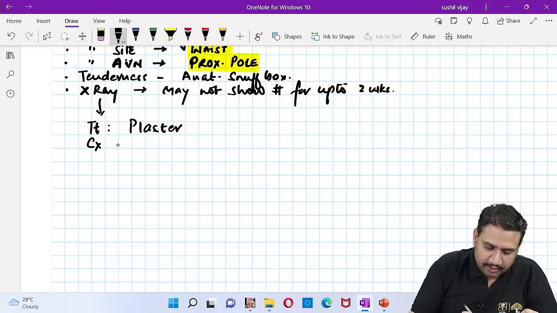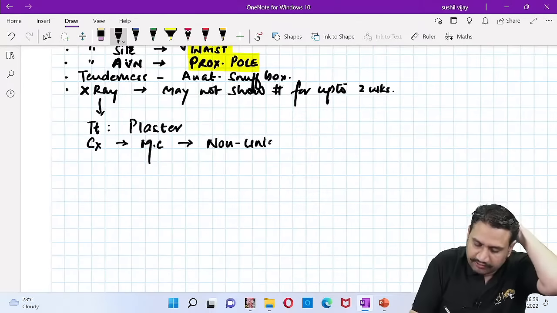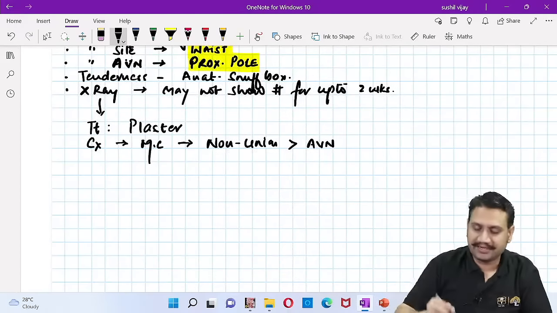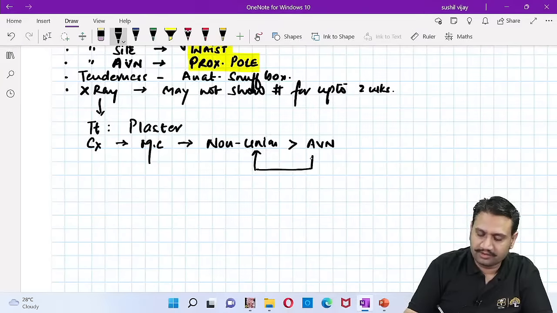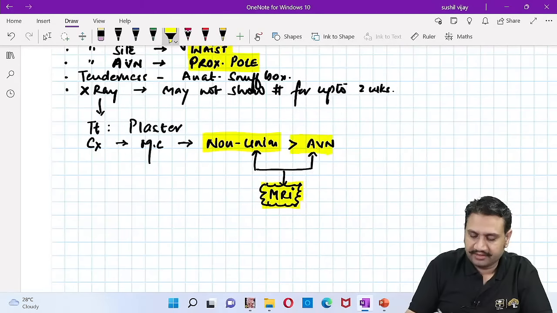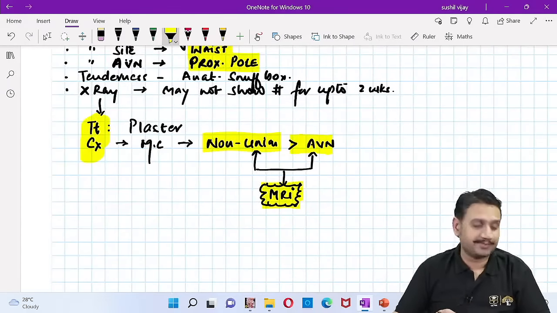What is the most common complication we know related to the scaphoid? The most common complication is always non-union, followed by the other complication which is avascular necrosis. And yes, you are right here that for this non-union or for this AVN, what is our preferred investigation modality? It has to be all the time MRI. So non-union, AVN and MRI. Okay, so you should know about these basic parameters.